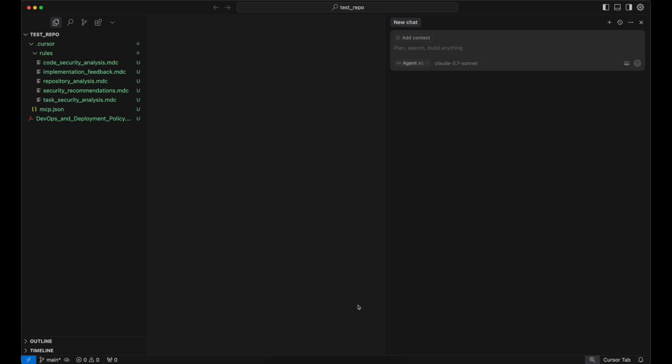As you can see, we are inside the Cursor IDE. Not much going on here at the moment. We've got our DevOps and deployment policy PDF. We've got the MCP configuration and the Cursor rules that we created a moment ago. So I will now paste the Jira task into the window, and we can let the AI do its thing.